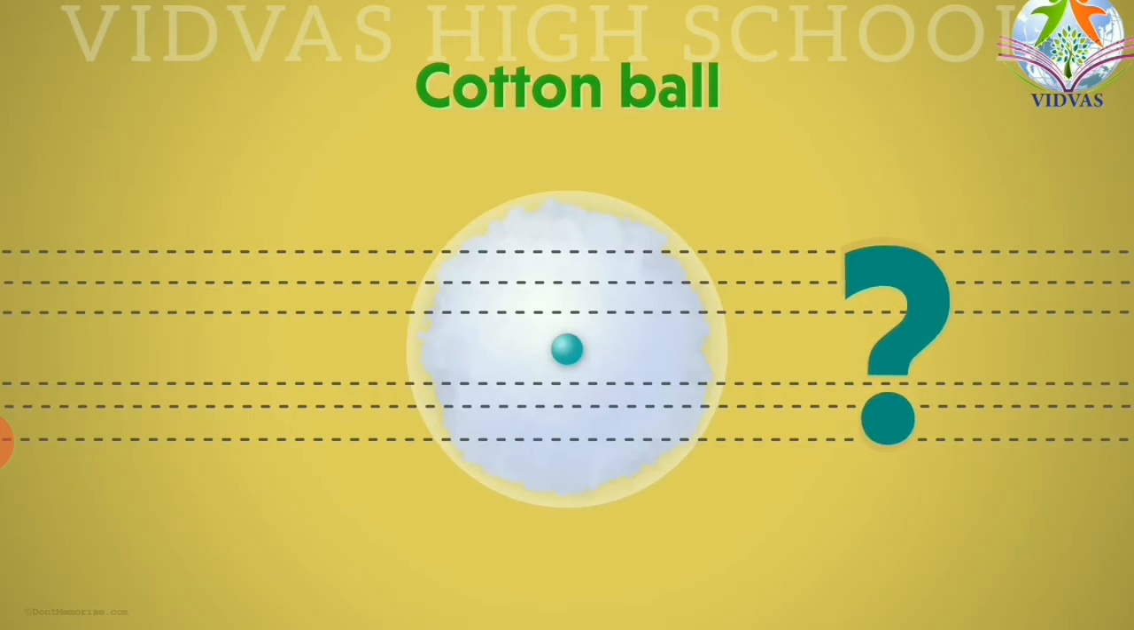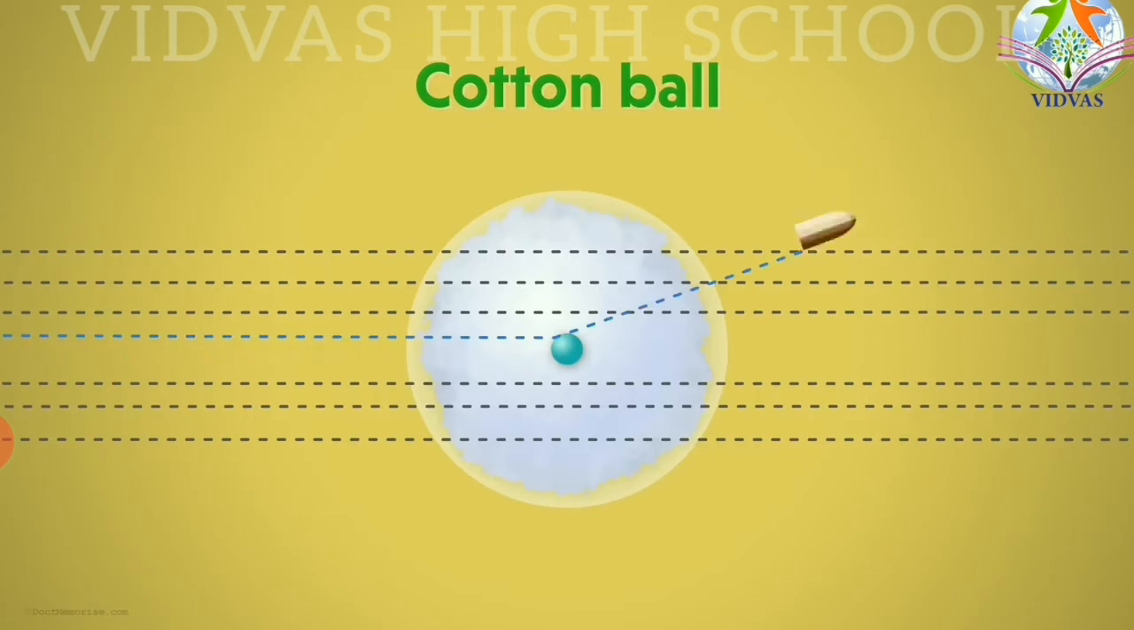Suppose they hit the circumference of the seed, not the center, what is going to happen? They are getting deflected at certain angles. Is it or not?